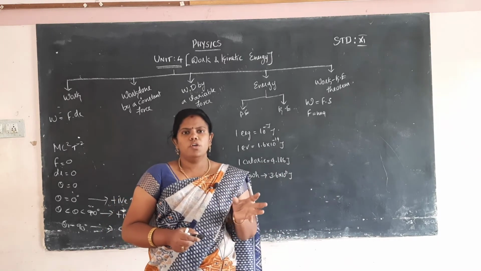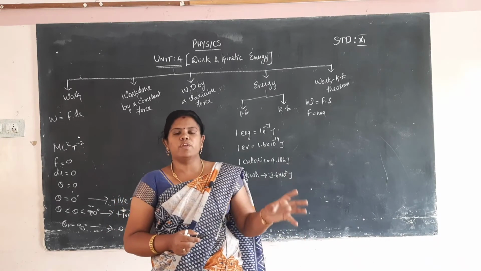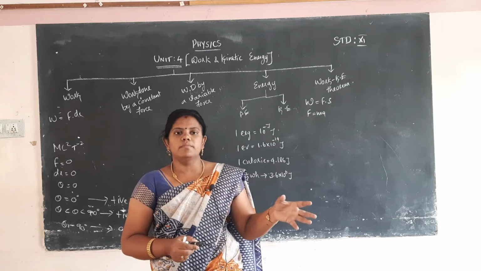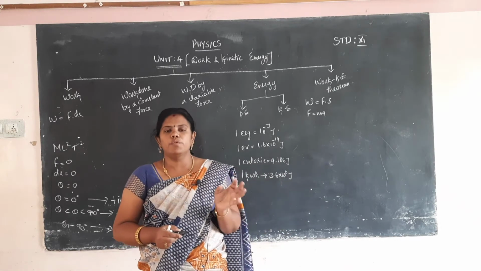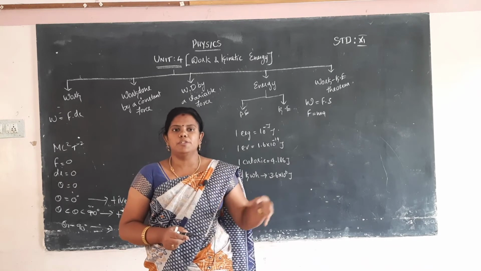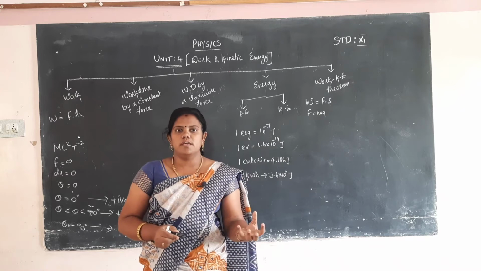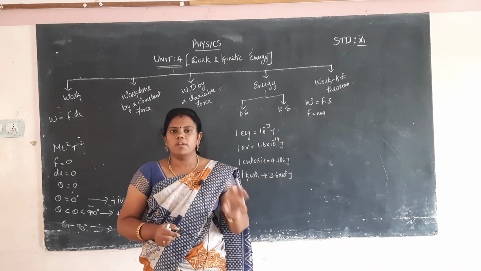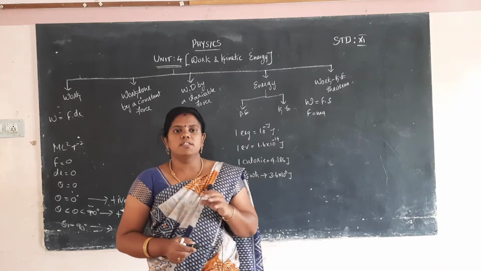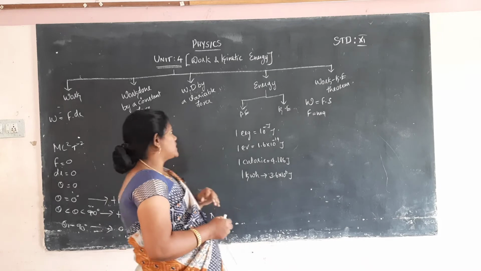You take a little time to finish that work, but your friend takes a large amount of time, so your power is high compared to your friend. So power means rate of doing work. In this session: work, energy and power. First I will explain work.